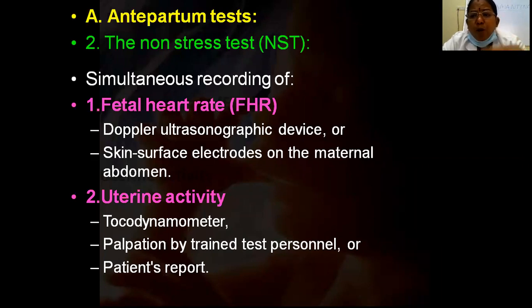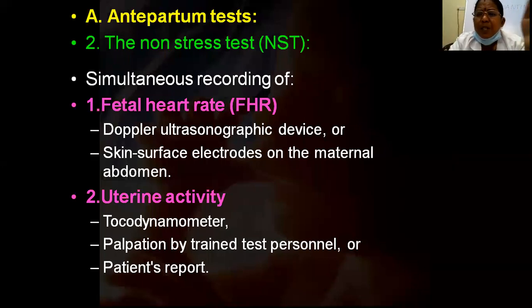We put the toco at the level of the fundus, because all of you know that contractions and waves start from the fundus. So usually we put that probe on the fundus, and then we hear the fetal heart rate where it can be heard with maximum clarity.